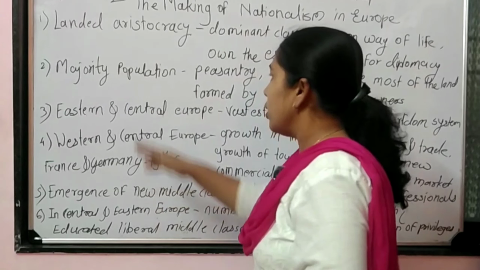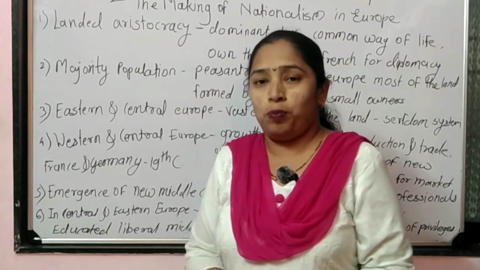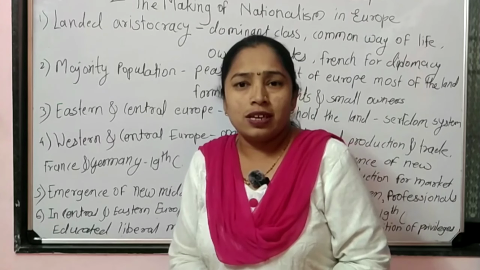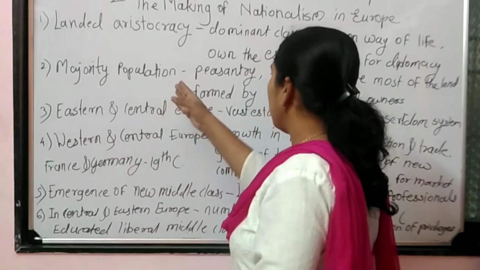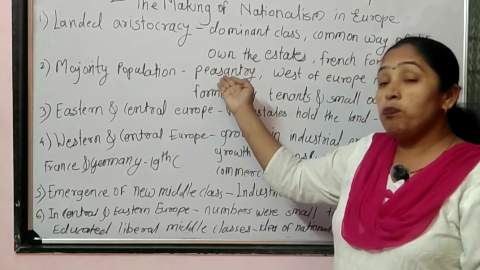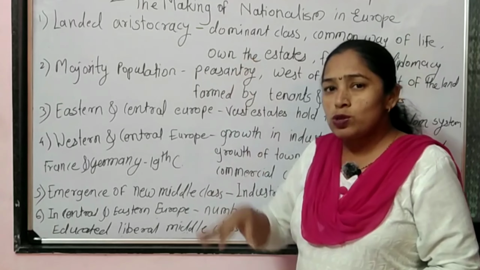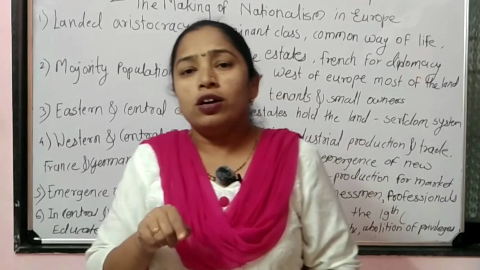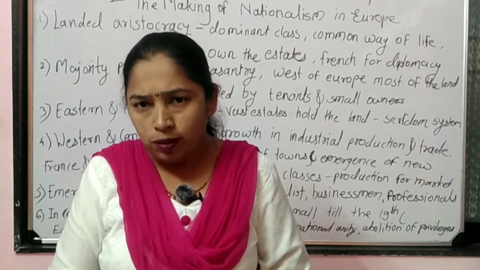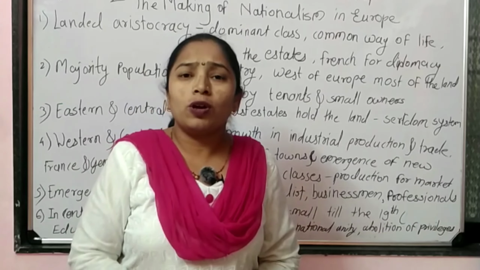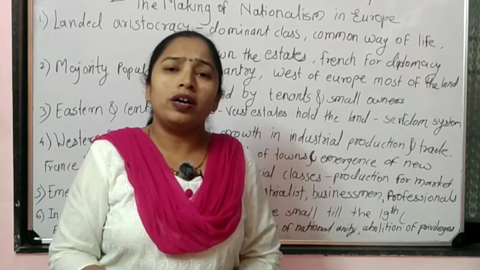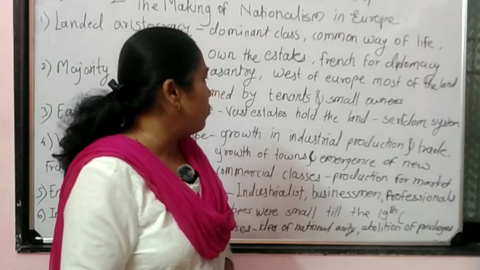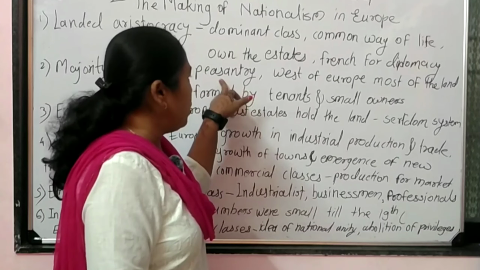The second thing is the majority population of the European continent. What type of population was there in the European continent? It was mostly the peasantry group. Most of the population of the European continent was peasantry. Why? Because during that period, the 18th century, the common occupation of the people in the European continent was peasantry. Agriculturist people were there. So they were the peasants.